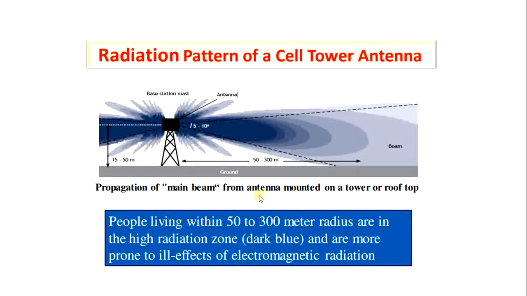So protection from such high radiation from the cell phone tower is needed, and we must be aware of such radiations which are causing damage to human health. And have you ever seen any bird near a cell phone tower? We cannot see any bird near the cell phone tower. Maybe that is because birds have more volume and less weight, so the heating effect is very fast, and this can cause damage to the health of the birds also.